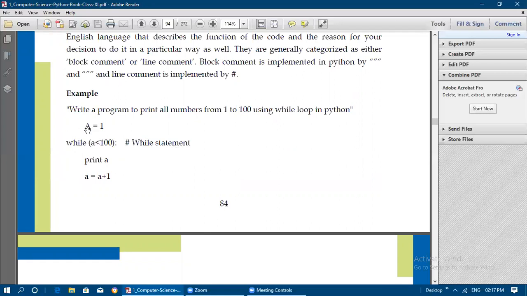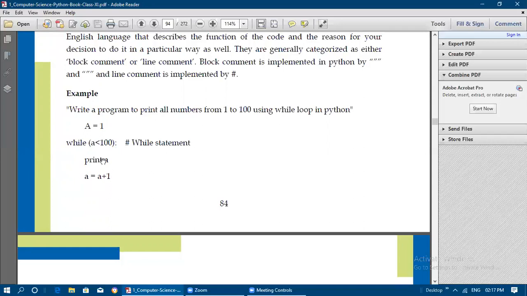So small a is equal to 1, while a within parentheses a is less than 100. So up to 1 to 100 we need to generate. 1 to 99 we need to generate. Or if you want to have 100 also, means you just give a less than or equal to 100, close the parenthesis, at the end colon, print a, a is equal to a plus 1.